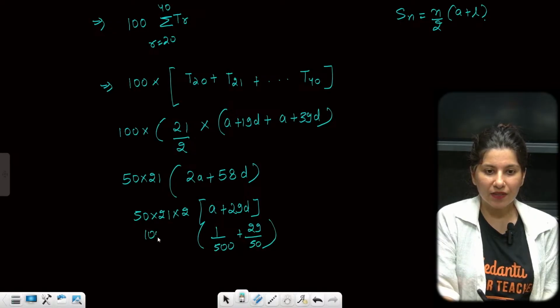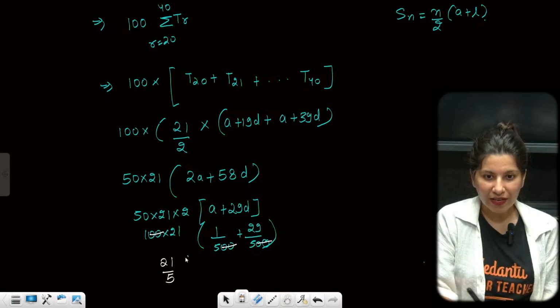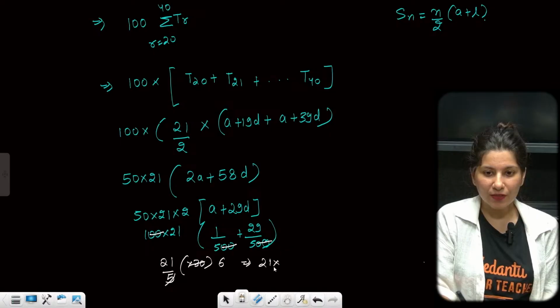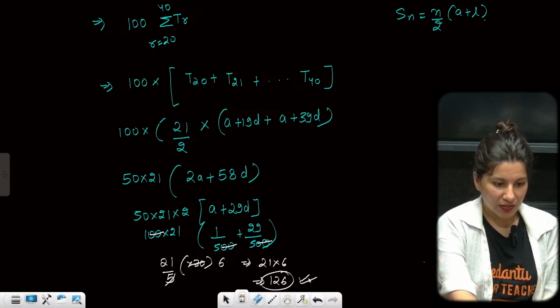This is 100 into 21. Now 0 0 we can cancel out. So 21 upon 5 into 30. 5 6s are 30, so 21 into 6 is the correct answer, which is 126. Everyone getting it? So we've got the answer.